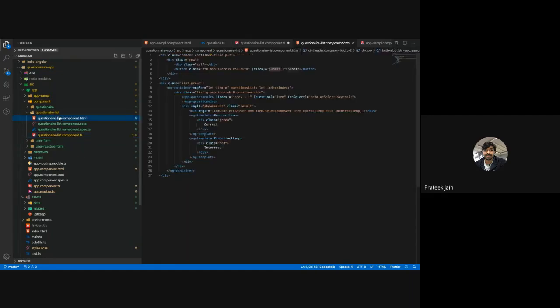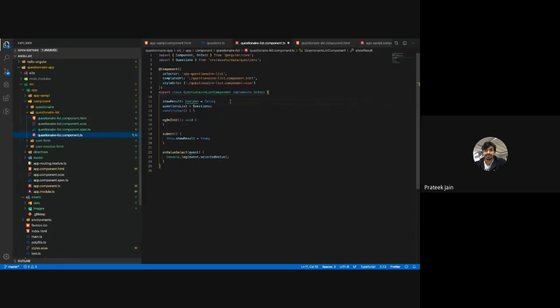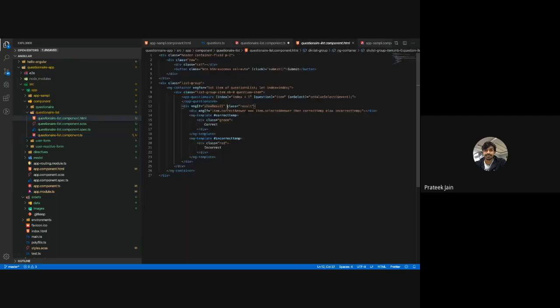So let's go to the HTML and see. Now the compiling is happening, the parsing of HTML is happening. It has seen this ngIf is there, the value is showResult. What is the value of this variable? It goes to the component, it checks, okay, it is false right now. So the condition is false. If this condition is false, this div is not going to get rendered at all.